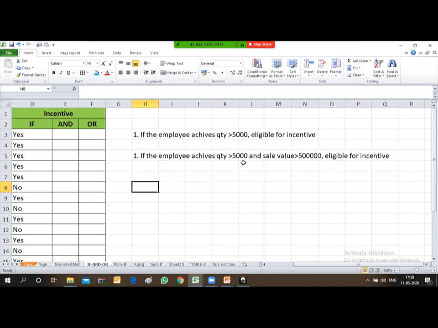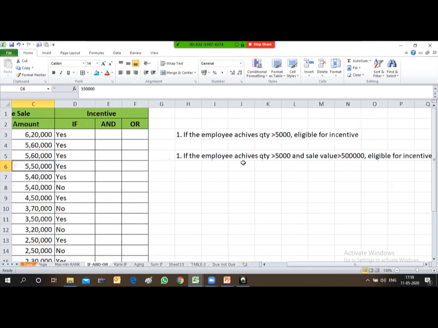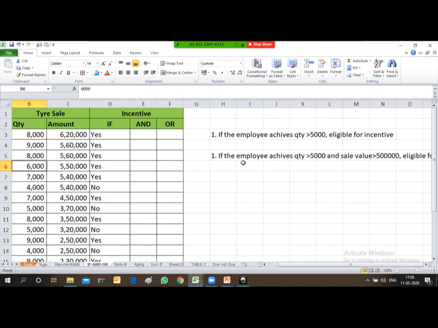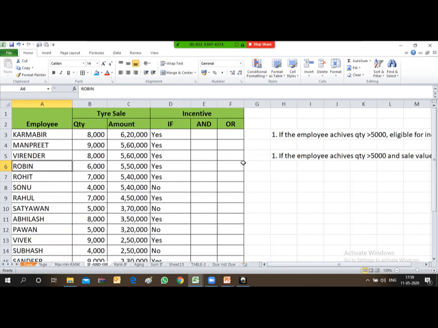So friends, for applying the IF function there was a single condition. Now for applying the AND function there are multiple conditions. So for applying multiple conditions, I have to utilize the formula IF with AND.